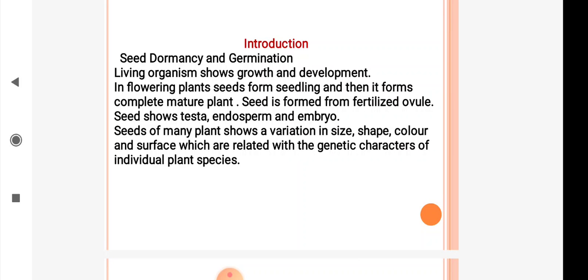Living organisms show growth and development. In flowering plants, seeds form seedlings and then they form a complete mature plant. Seed is formed from fertilized ovule. Seed shows different types of parts such as testa, endosperm and embryo. Seeds of many plants show variation in size, shape, color and surface. The surface of a seed may be smooth or rough, which is related to the genetic characters of the individual plant species.